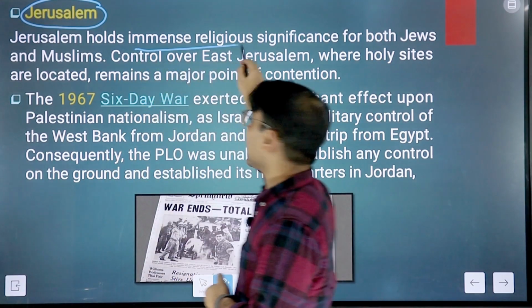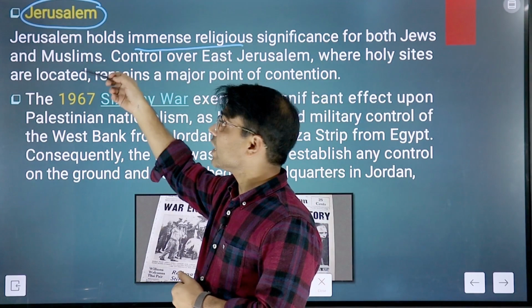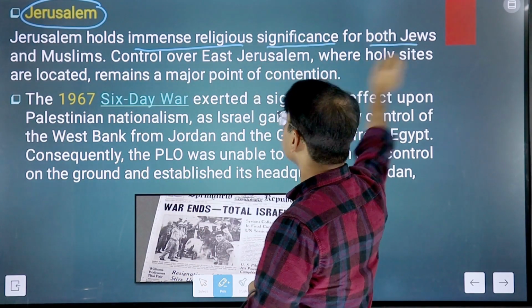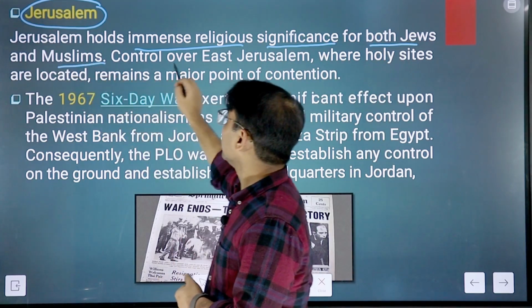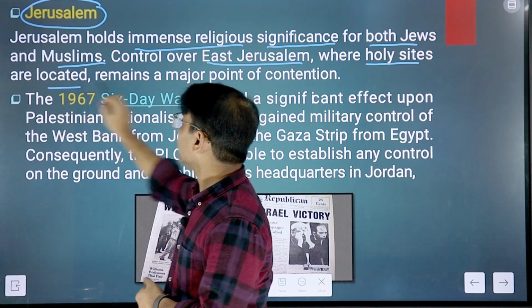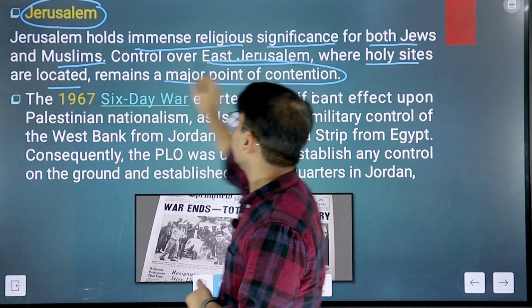When it comes to the significance of Jerusalem, it holds immense religious significance for both the Jewish and the Muslim communities. Obviously, because East Jerusalem is where holy sites are located, they remain a major point of contention.